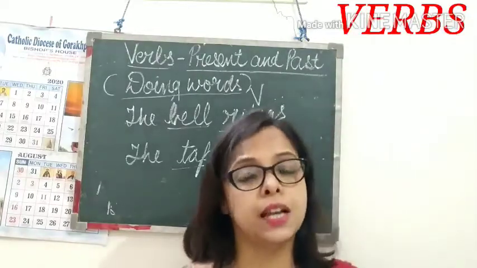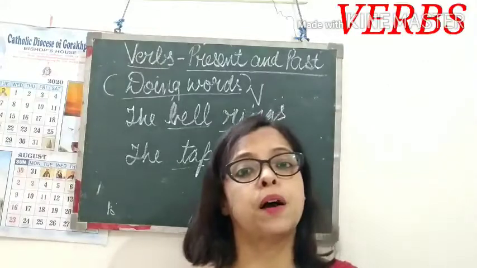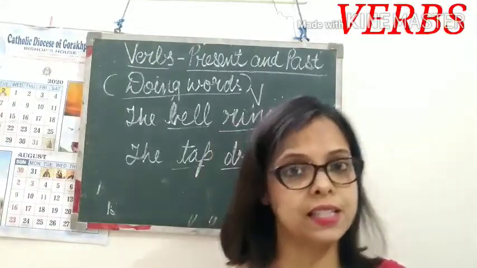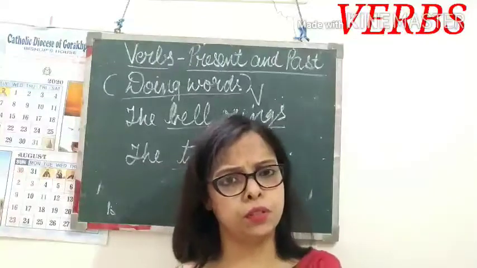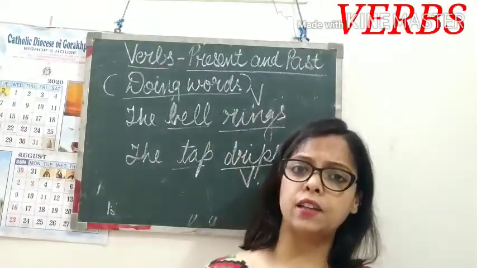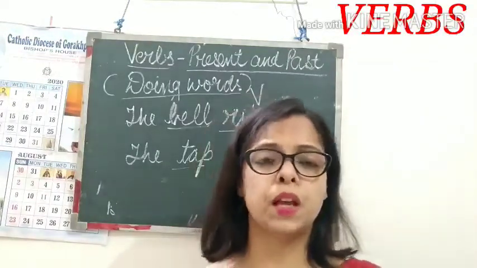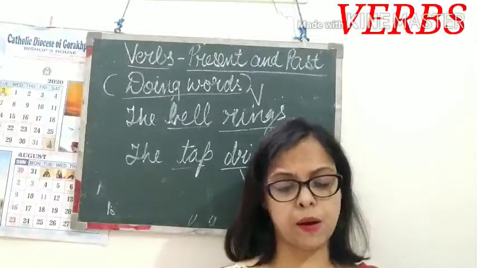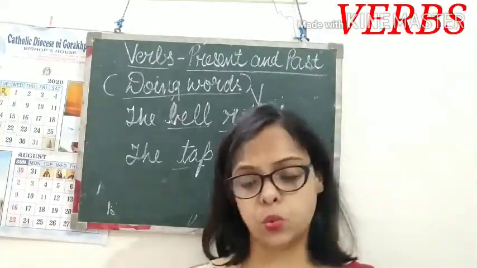That I will tell you in the next class, but for now, tense tells us about time. There are basically three types of tenses: present tense, past tense and future tense. We will discuss that in the next lecture, and today we will study just action words. So open page number 29.